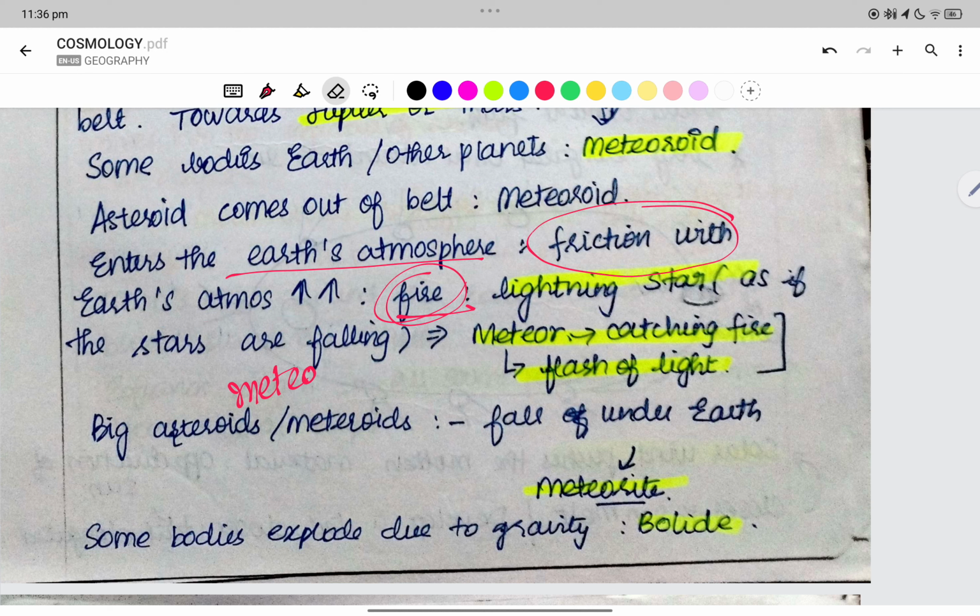The big asteroids or meteors that fall on the Earth are meteorites. Some bodies explode due to gravity. It is called a bolide.